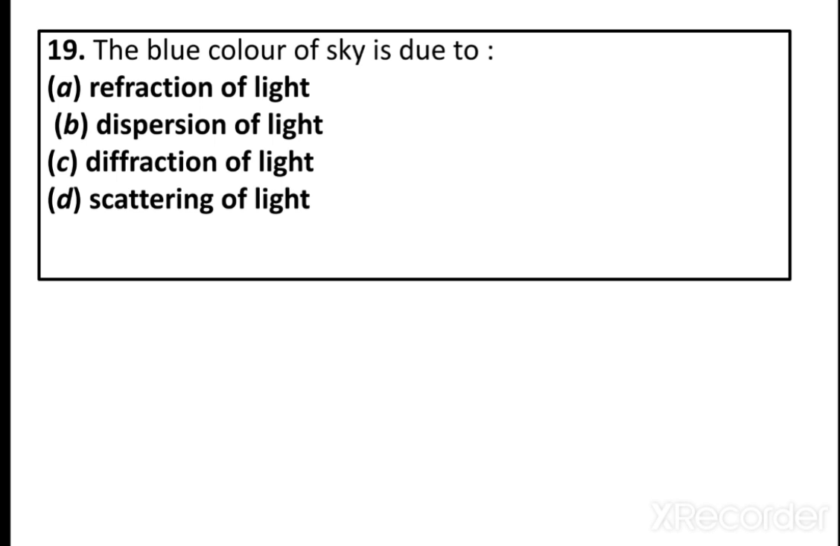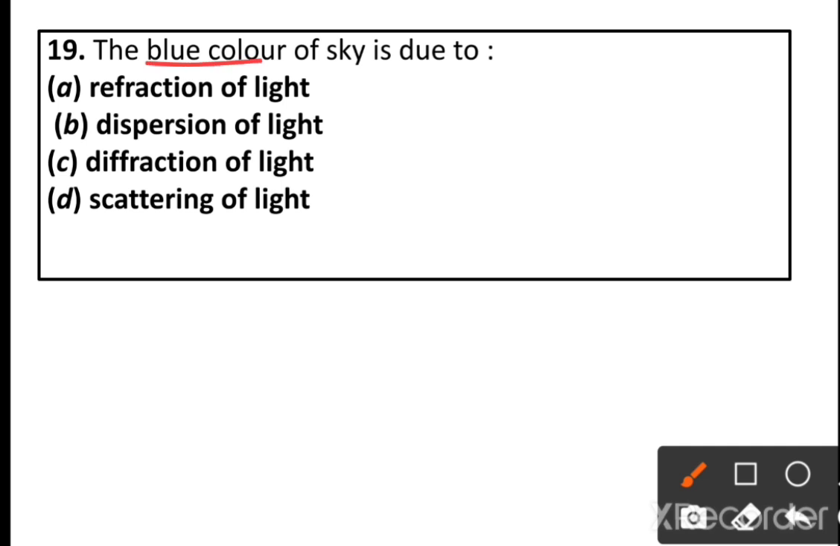The 19th question. A blue color of sky is due to refraction of light, dispersion of light, diffraction of light, or option D, scattering of light. Color always represents scattering of light. So option D is the correct answer, scattering of light.